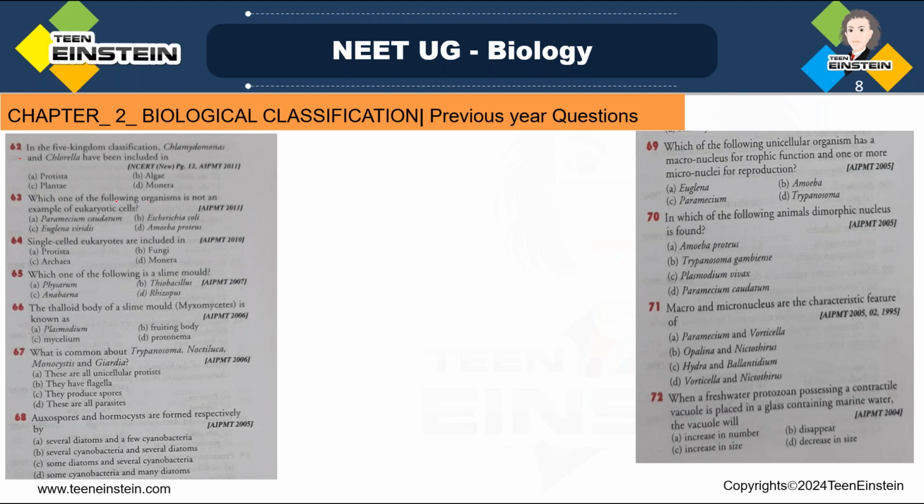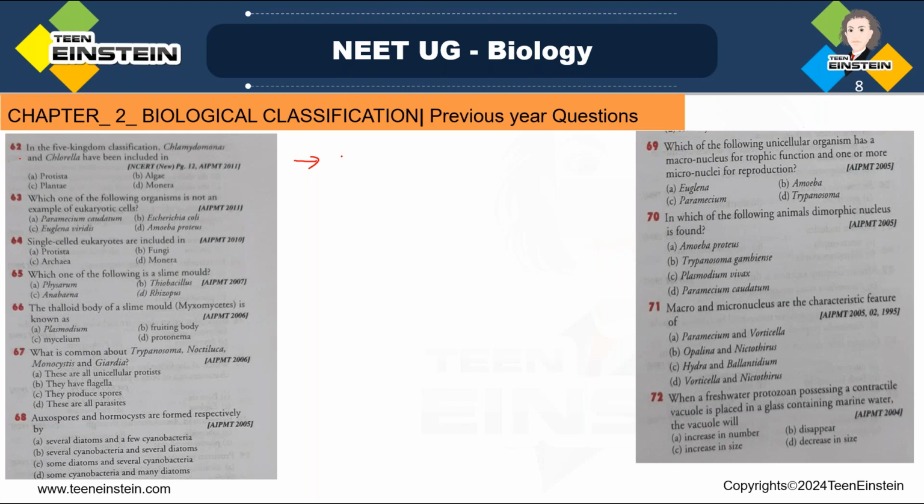So we know that Chlamydomonas, Chlorella, all these are included in kingdom Protista, and they are unicellular, right? While learning about kingdom Protista, we have learned that Chlamydomonas and which one? Chlorella. These are included in kingdom Protista, right?